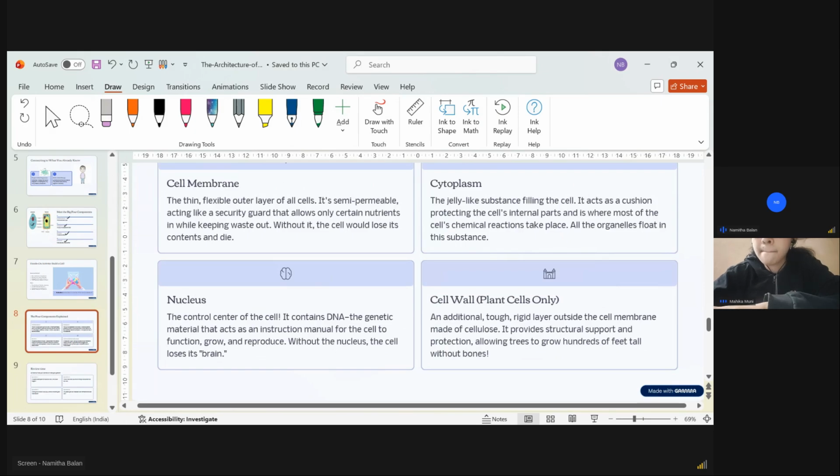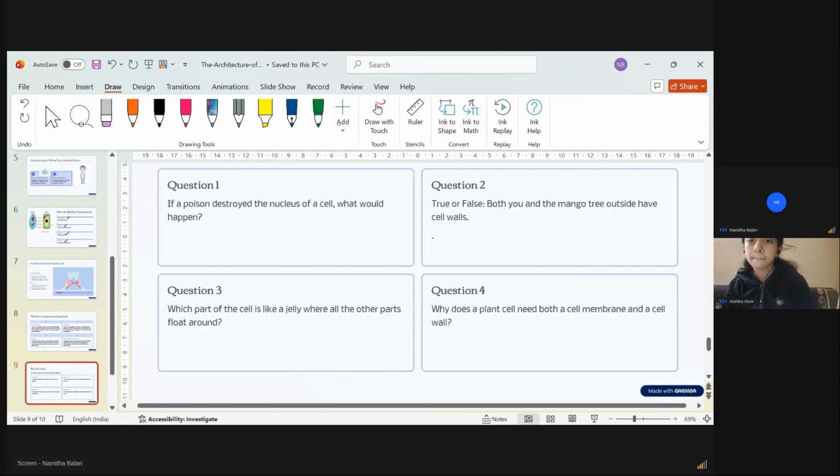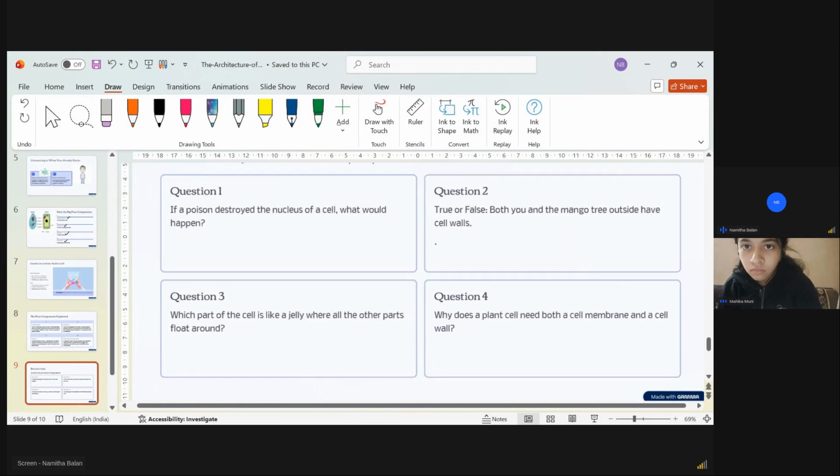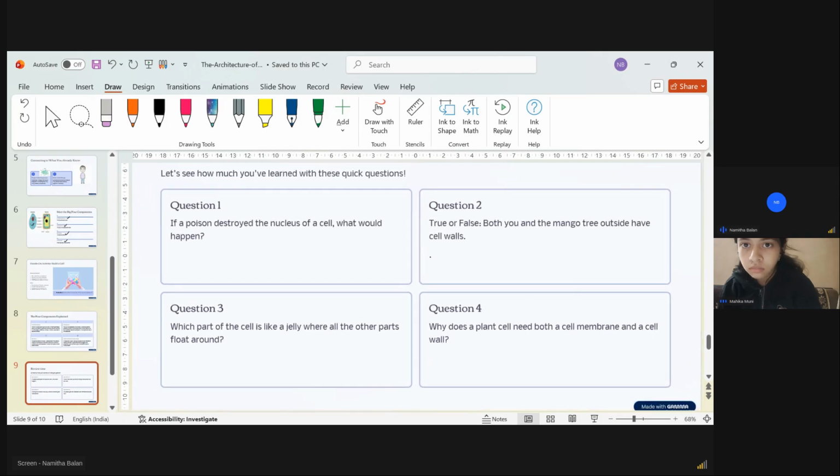All will be seen in that cytoplasm. Then the nucleus, which is called the control center of the cell. And in the case of plants only, we can see the cell wall, which gives a structural framework and rigidity to the plant body. Now we'll see some questions. This question is for you. You will read the question and you will answer.